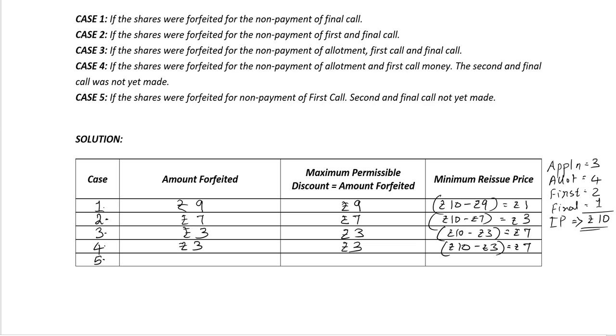The last case 5, if the shares were forfeited for non-payment of first call, second and final call not yet made, so the amount which is forfeited is rupees 7. The maximum permissible discount is also rupees 7. And the minimum reissue price is rupees 10 minus rupees 7 equals rupees 3. So we just learned the concept of maximum permissible discount as well as the minimum reissue price.